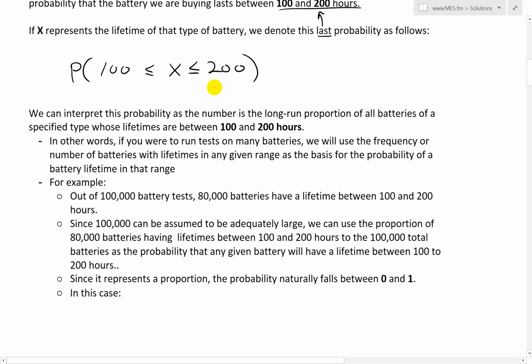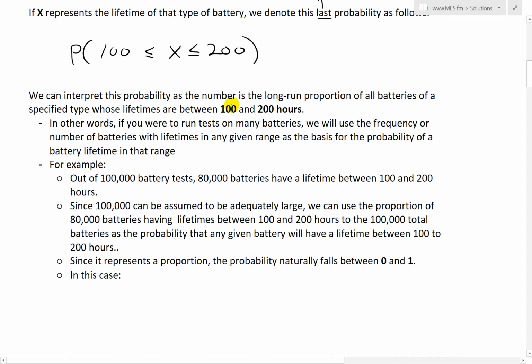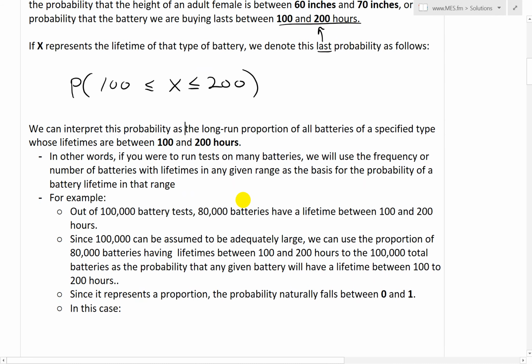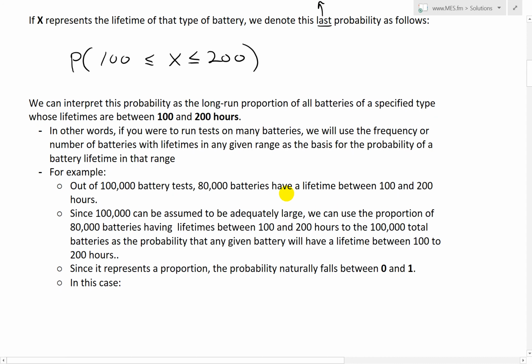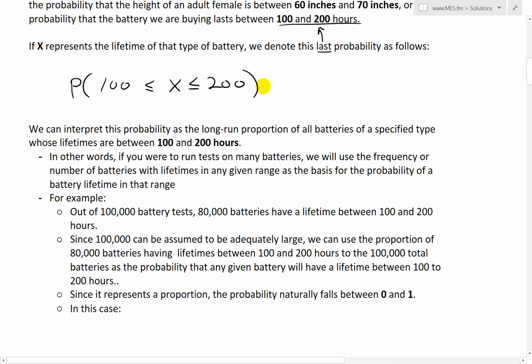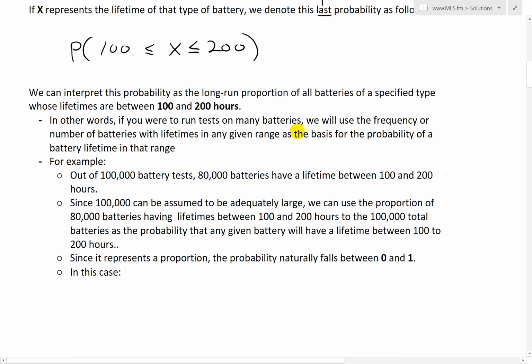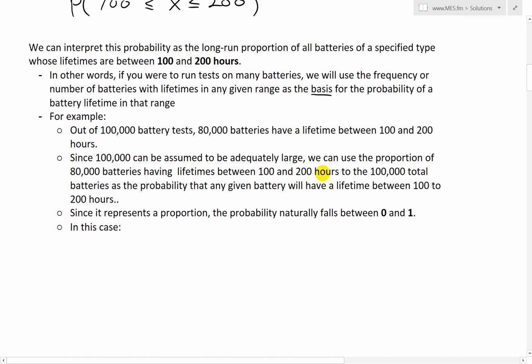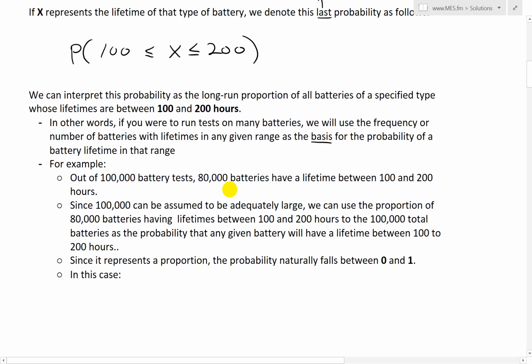Now this probability right here, we can interpret as the long run proportion of all batteries of a specified type whose lifetimes are between 100 and 200 hours. In other words, we're going to need to do an experiment on many batteries, and then we'll use the average values as the basis for our probability. If we were to run tests on many batteries, we'll use the frequency or number of batteries with lifetimes in any given range as the basis for the probability of a battery lifetime in that range.